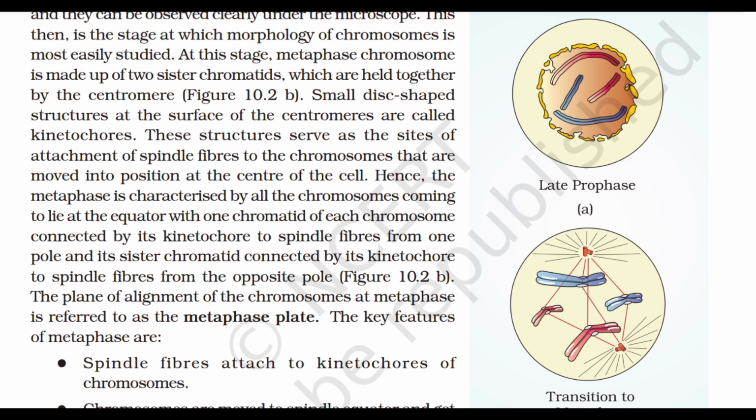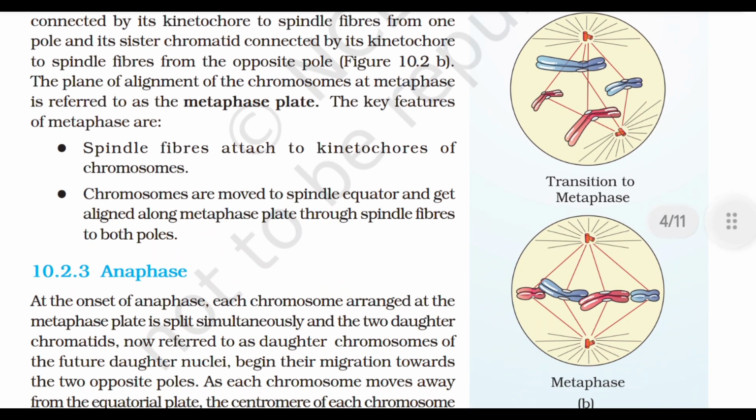Hence, metaphase is characterized by all the chromosomes coming to lie at the equator, with 1 chromatid of each chromosome connected by its kinetochore to spindle fibers from one pole and its sister chromatid connected by its kinetochore to spindle fibers from the opposite pole. The plane of alignment of the chromosomes at metaphase is referred to as the metaphase plate. The key features of metaphase are spindle fibers attached to kinetochores of chromosomes. Chromosomes are moved to the spindle equator and get aligned along the metaphase plate through spindle fibers to both poles.